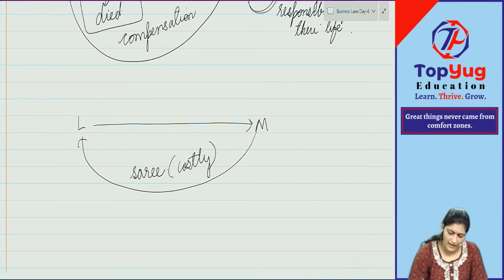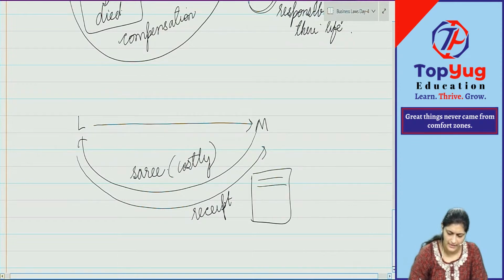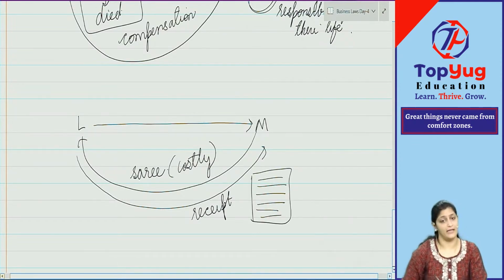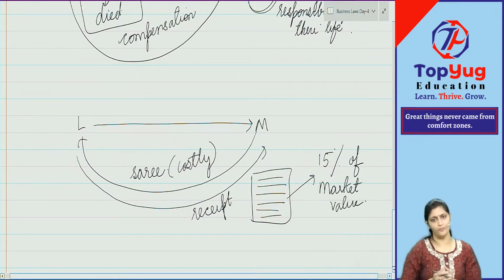And now, after accepting the sari, what did Lily White do? Lily White gave a receipt to Manu Swami. The receipt had terms and conditions. In these terms and conditions, one of the terms was that if something happens to the clothes, then they will pay only 15% of the market value of the clothes.